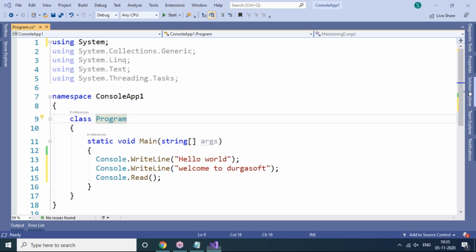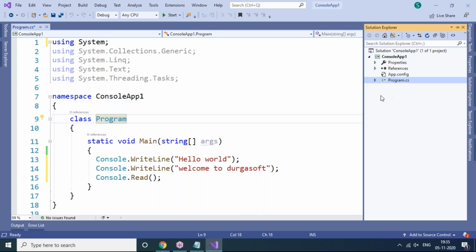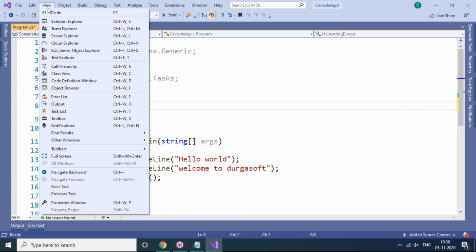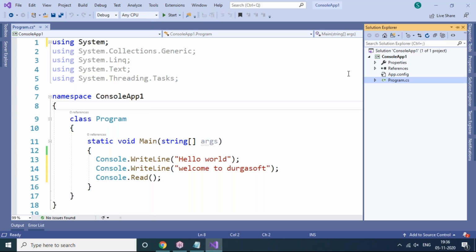First way I'm showing: you just go to Solution Explorer. But you may get a doubt sometimes. Some people will not be able to see Solution Explorer on the right-hand side. They'll search for Solution Explorer, but unfortunately they won't find it here. But you need not worry, you can easily get it from the View options. Once you go to the View option and click on Solution Explorer, it will automatically come to the right-hand side.